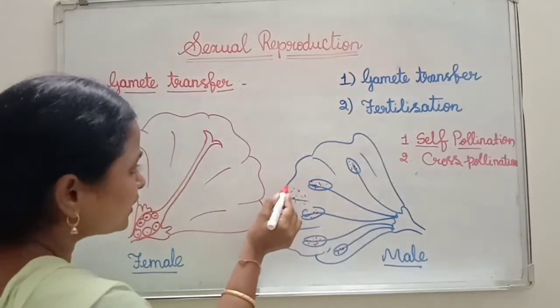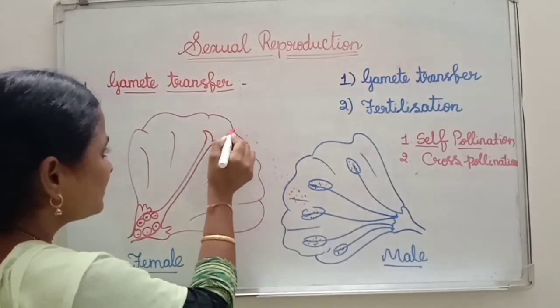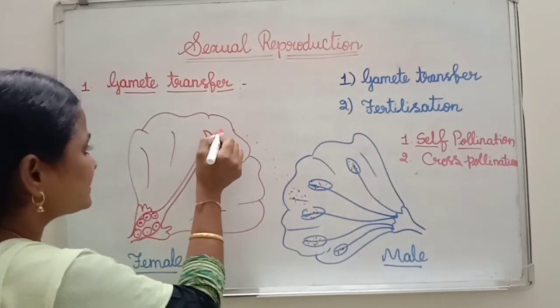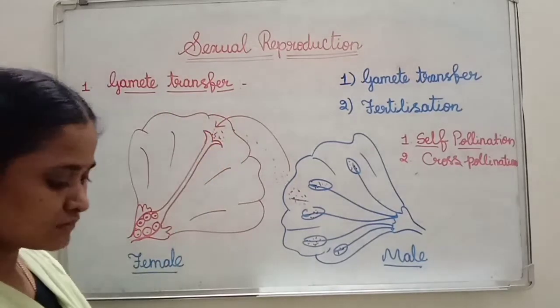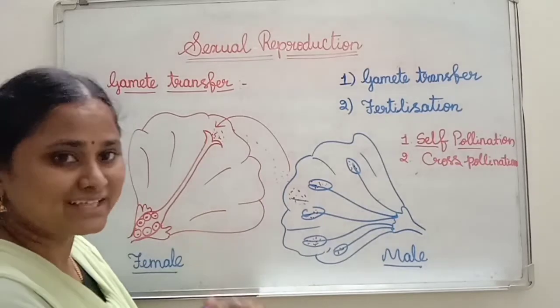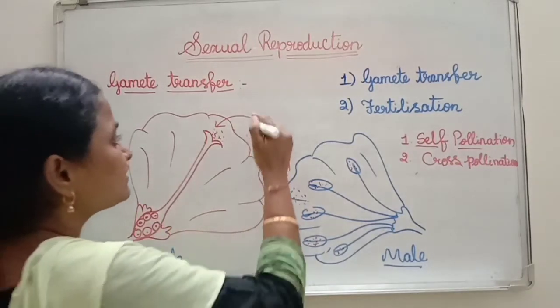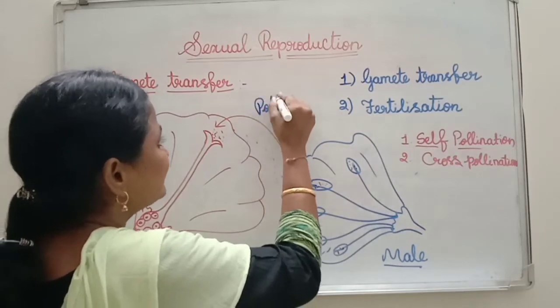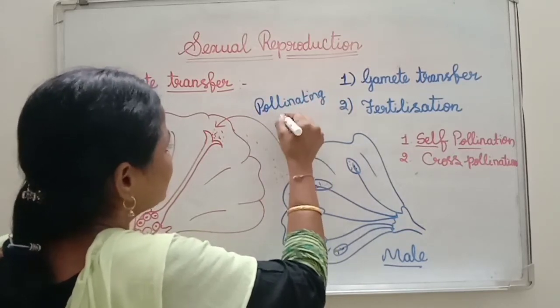So these pollen grains want to move from this place to where the female flower is available. From here to here it wants to move. So it compulsorily requires a medium. That means it needs help. So here we need the pollinating agent. We need what? Pollinating agent.